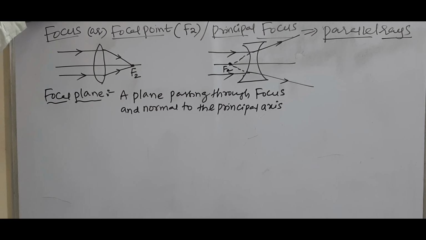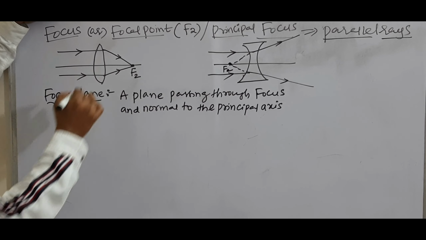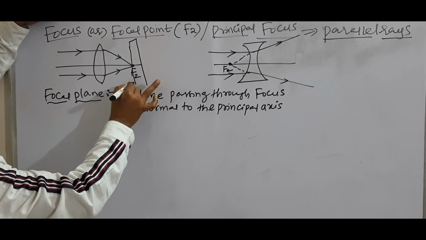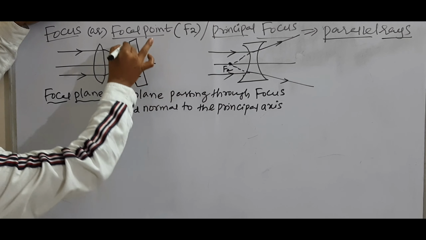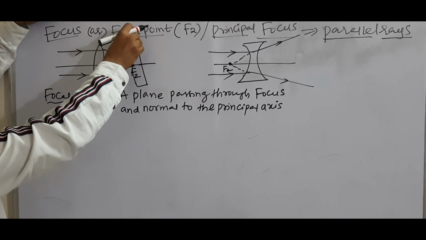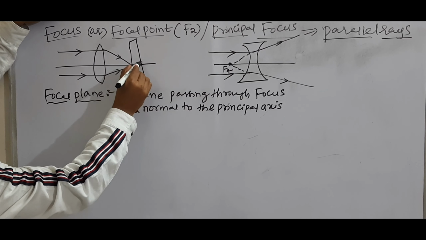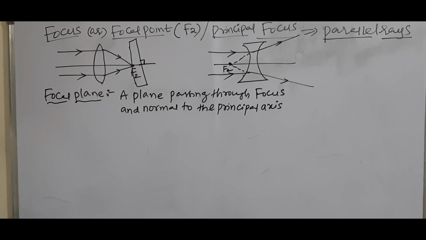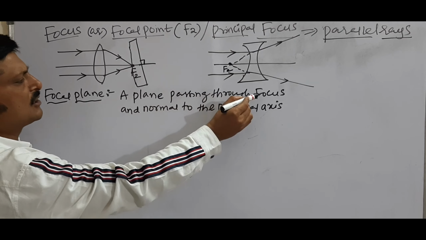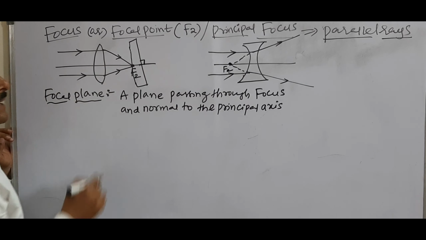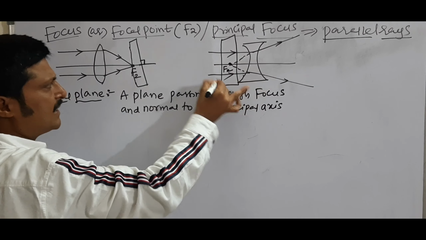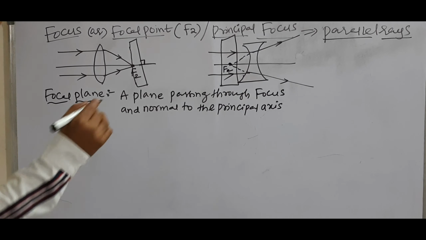Next is here, focal plane. What is meant by focal plane? Focal plane means the plane which is passing through focus and perpendicular to principal axis. This plane is called focal plane. Focal plane means a plane passing through focus and normal to principal axis. See here, this is focal plane.